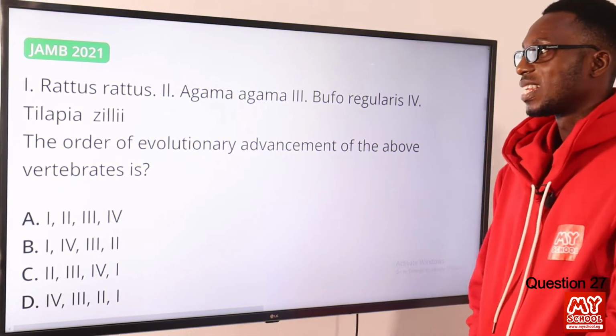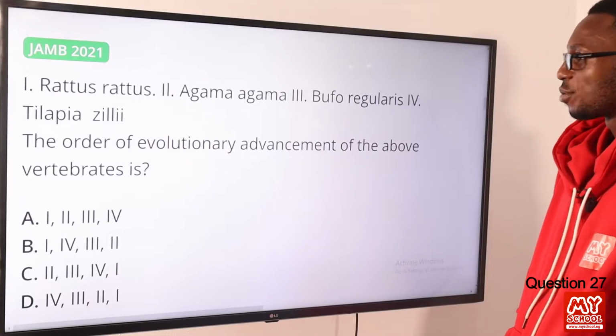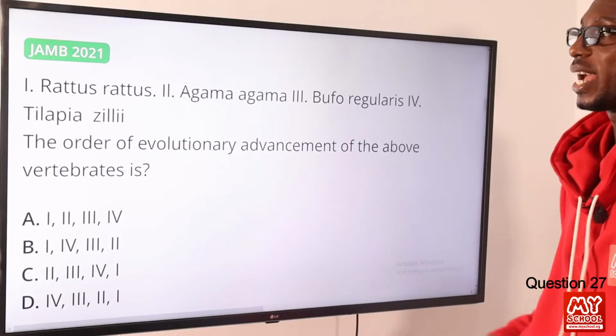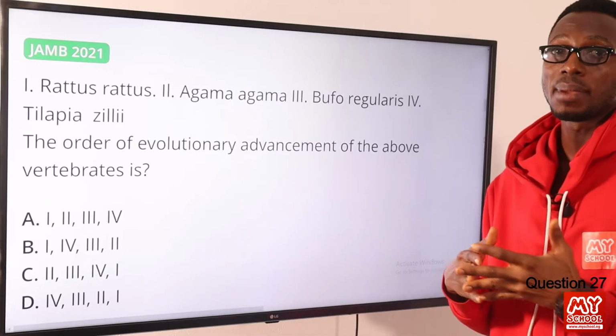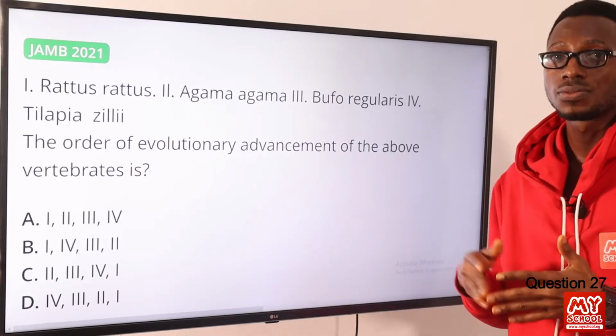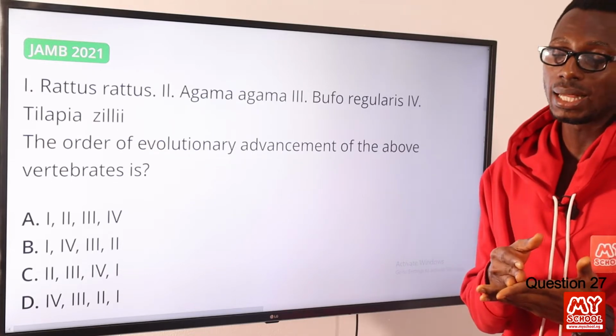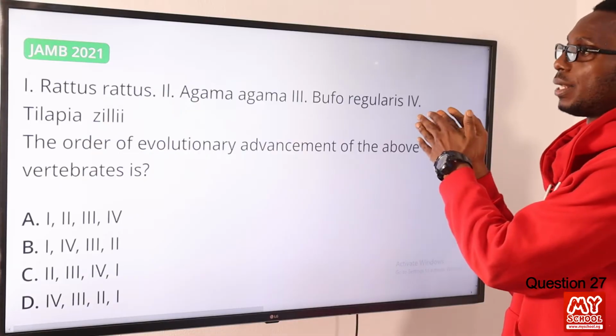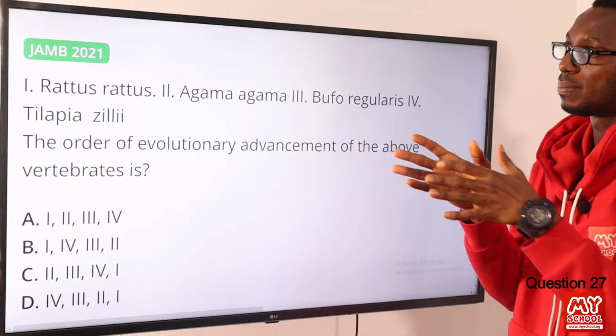27. The order of evolutionary advancement of the above vertebrates is what? It should begin with Pisces, from fishes to amphibians, from amphibians to reptiles, from reptiles to aves, those are birds, then from aves to mammals. We have the tilapia zilli here, so that is Pisces.